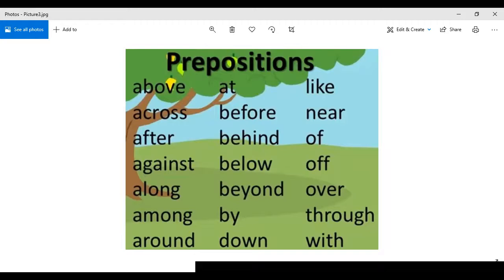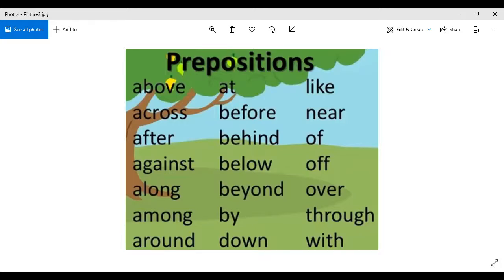See, now all of these are written in alphabetical order, right? First we have all the prepositions that start with a, then with b, then we don't have any preposition with c, so we have one with d, then with l, then n, o, T and W, right?